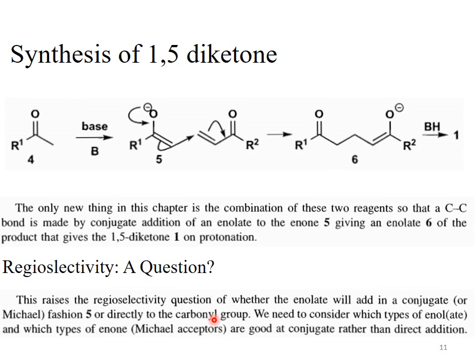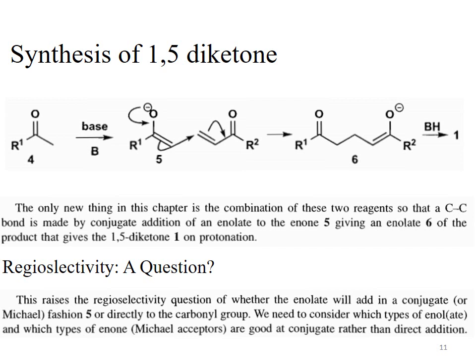This raises the regioselectivity question of whether the enolate will add in a conjugate fashion or directly to the carbonyl group. In the previous slide we discussed that if our reactant is an alpha beta unsaturated carbonyl compound and that carbonyl compound is an ester or a ketone, then the nucleophilic species will attack at the beta carbon rather than the carbonyl carbon. So conjugate addition will occur.